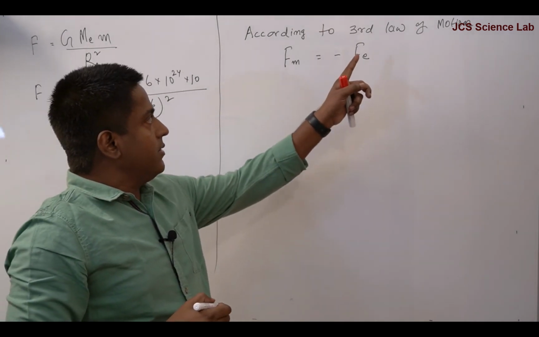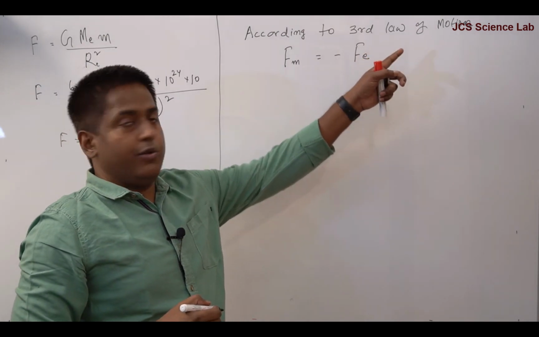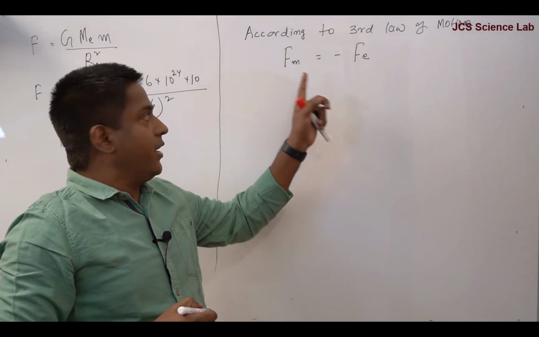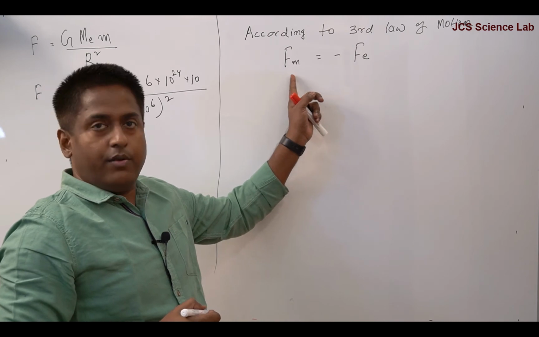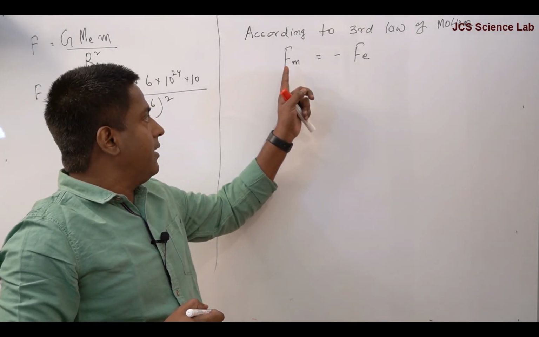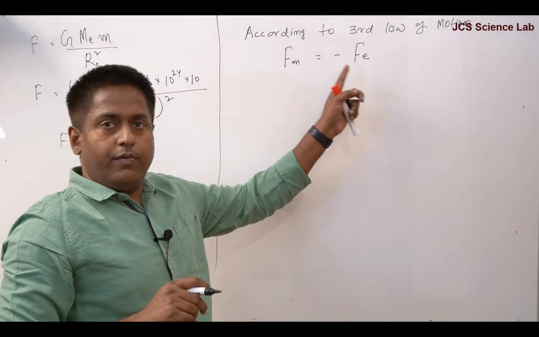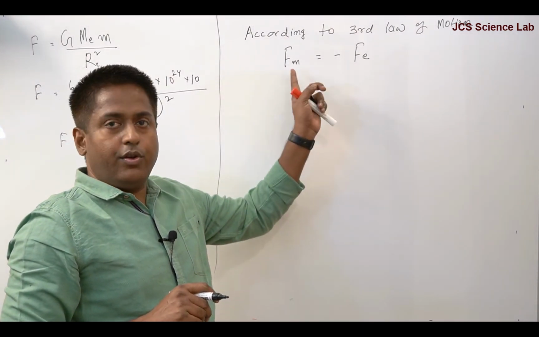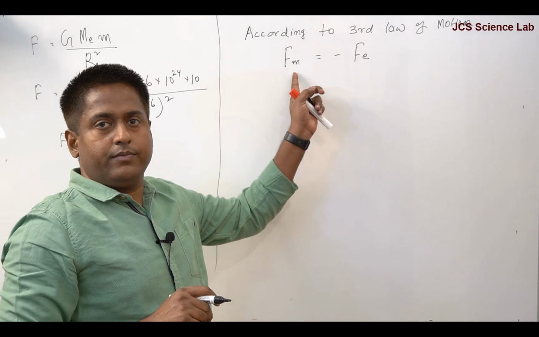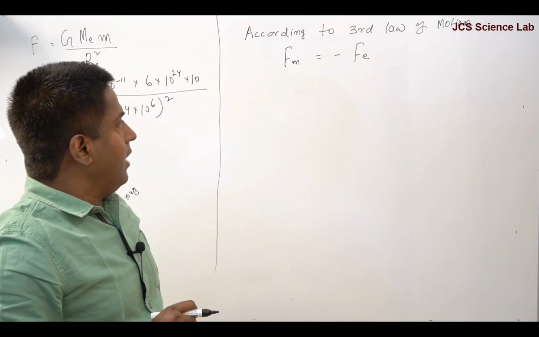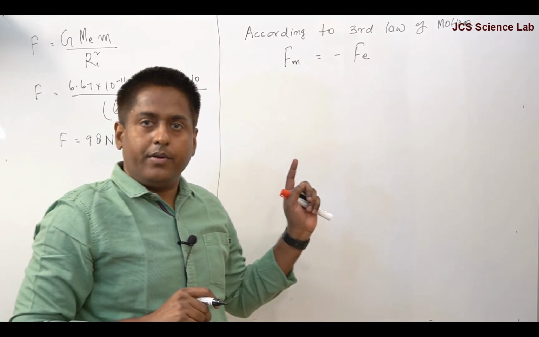These forces are equal and opposite. So force exerted by mass m on the Earth is equal to force exerted by Earth on the object of mass m. And these forces are 98 Newton.